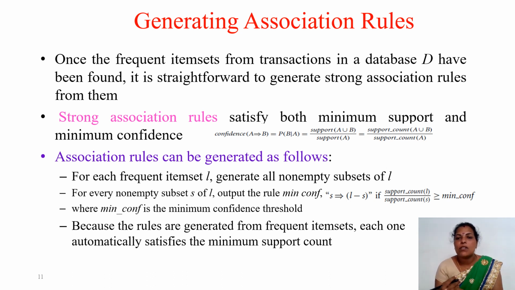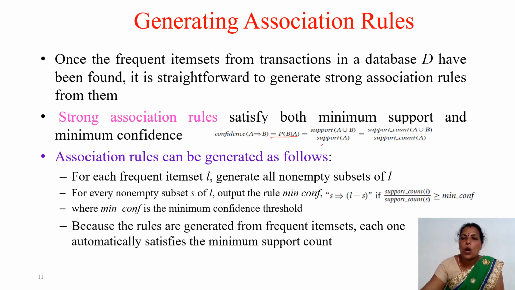When we are calling it a strong association rule, it means that if a rule satisfies both minimum support and minimum confidence, then only we are calling that rule a strong association rule. Here, this formula you already know: confidence A to B equals the conditional probability P of B given A. This already you know. Here, how we are computing it: support of A union B divided by support of A.